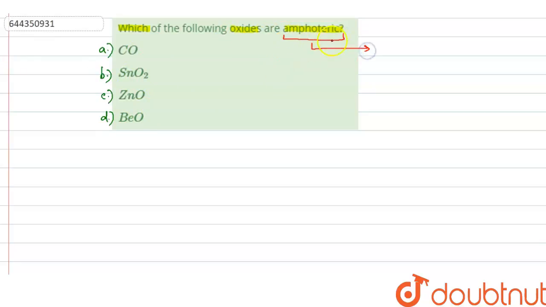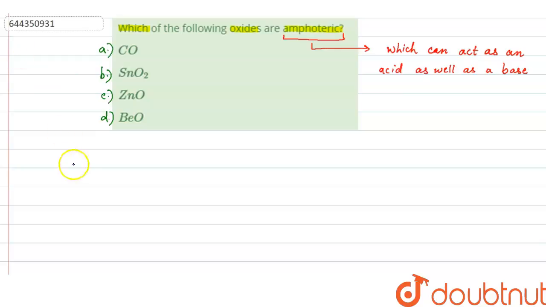Now basically amphoteric oxides are those which can act both as an acid or a base. So amphoteric oxides are those which can act as an acid as well as a base, right?